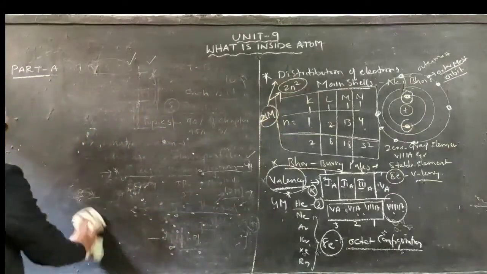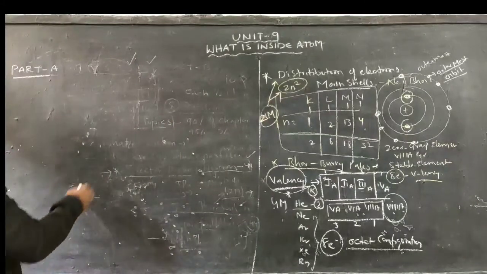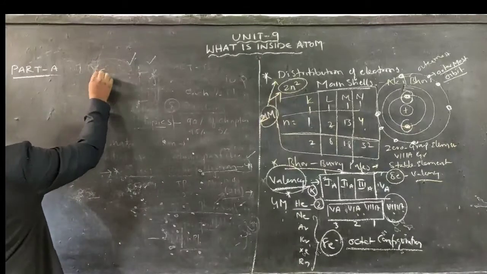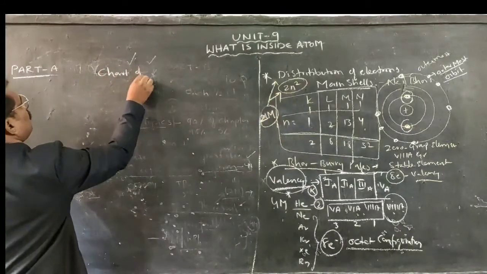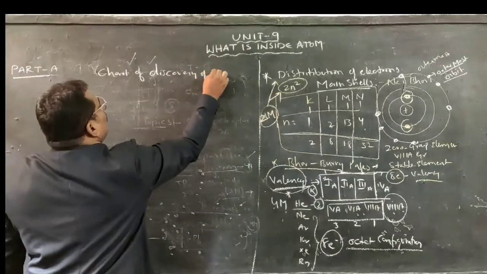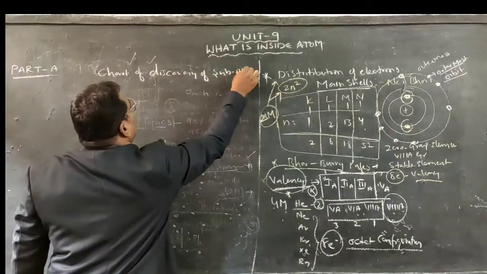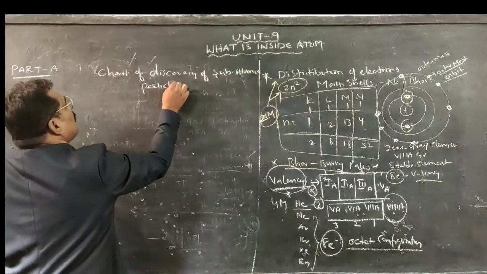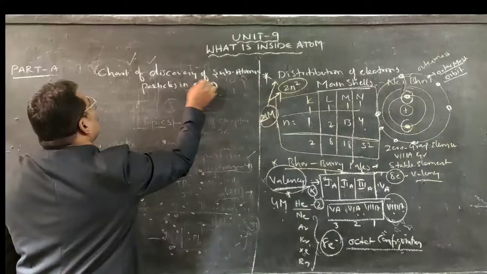Later, after the valency concept, one more subtopic is there. What is the topic? The chart of discovery of subatomic particles in atom.